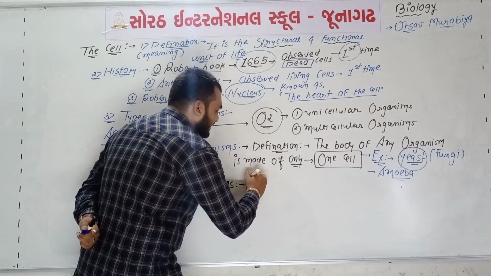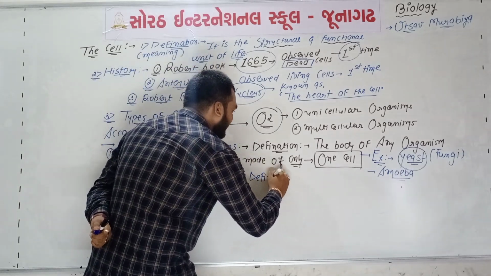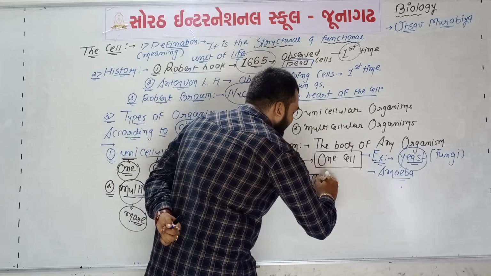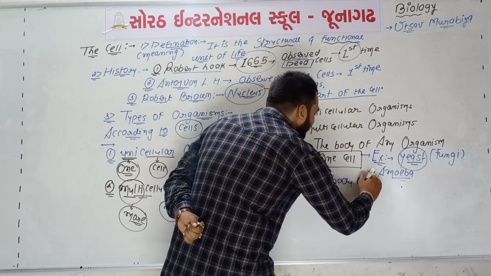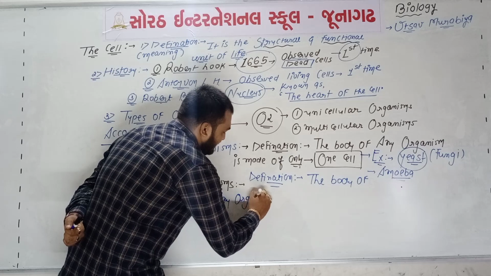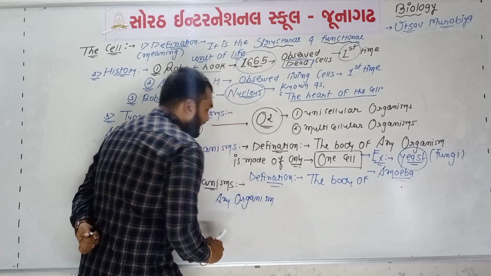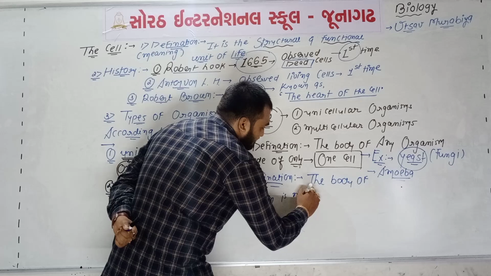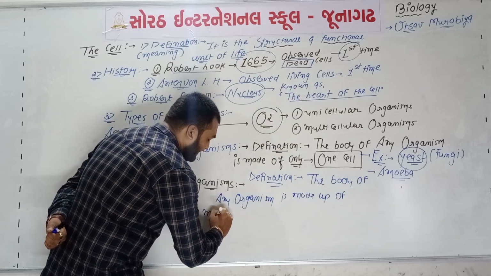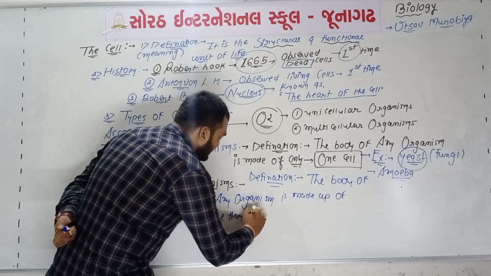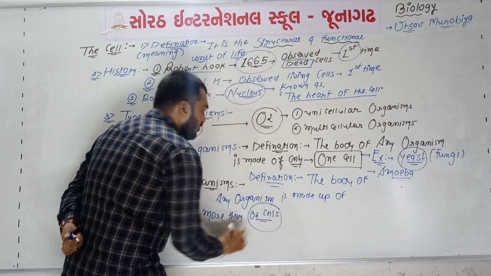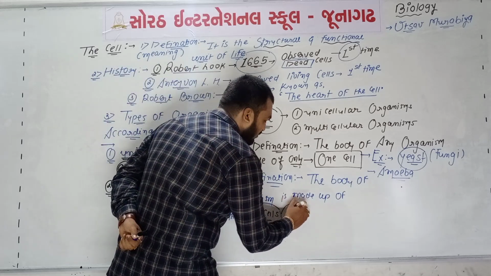If we write the definition of a multicellular organism: if the body of any organism is made up of more than two cells, then these organisms are known as multicellular organisms.